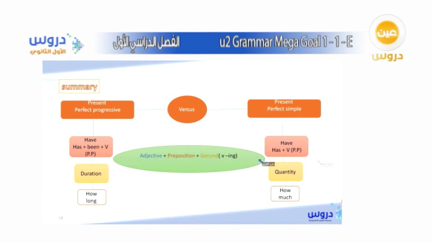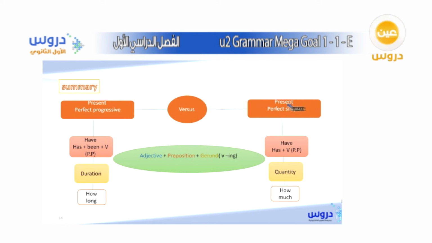This is our lesson for today. And before you go, let me please sum up what we have been listening to. Okay, so here we talked about the present perfect progressive, and we said this is how we can form it: by adding either have or has plus been plus the verb in its third form, okay? And what this tense is actually concerned about is duration. It's about how long something has been happening, okay?